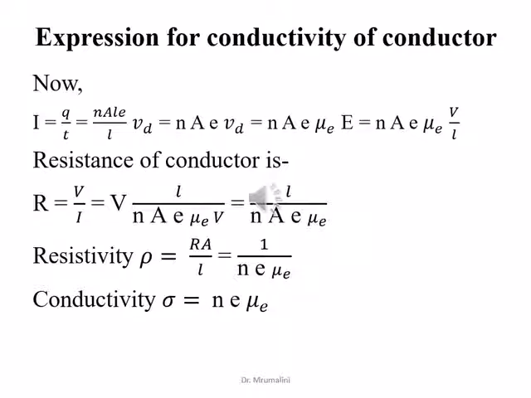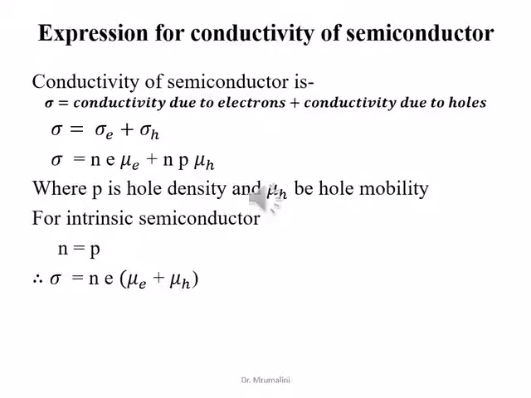Using this formula we have to find the resistivity rho, which is Ra upon L. We get 1 upon N e mu E. The reciprocal of resistivity is conductivity. Hence the conductivity sigma is equal to N e mu E. Expression for conductivity of a semiconductor: the conductivity of a semiconductor is the conductivity due to electrons and conductivity due to holes.